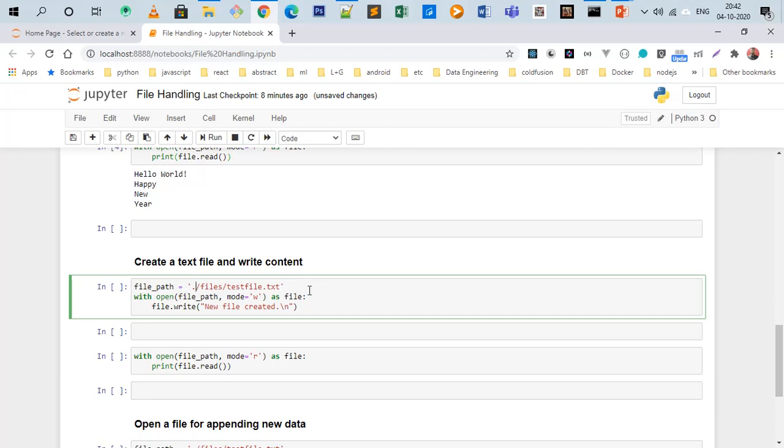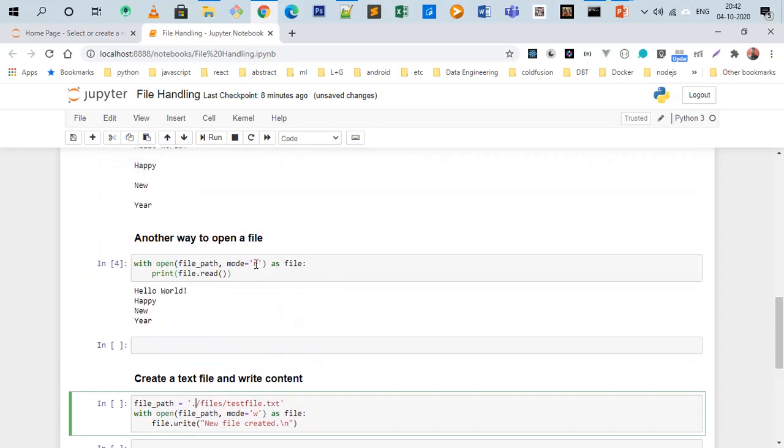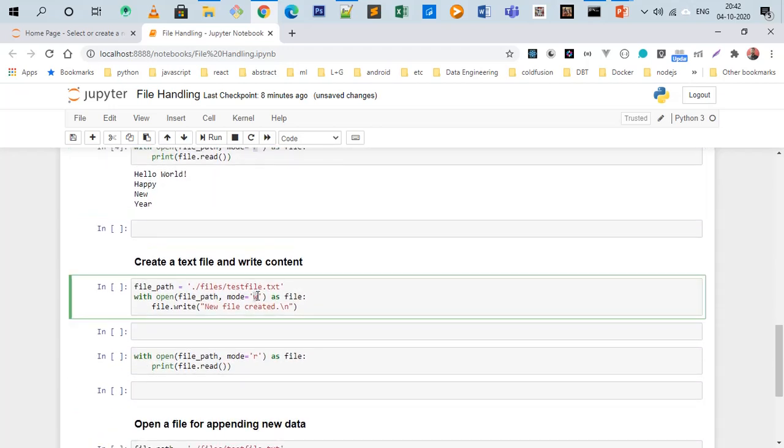The syntax is the same for both reading and writing, with just one change: for reading the mode is R and for writing the mode is W. I am writing "new file created" and \n, which means if I add anything else to this file, it will be added on the next line. Executed. So we have successfully created a test file with W mode, write mode, and written "new file created" in the file.